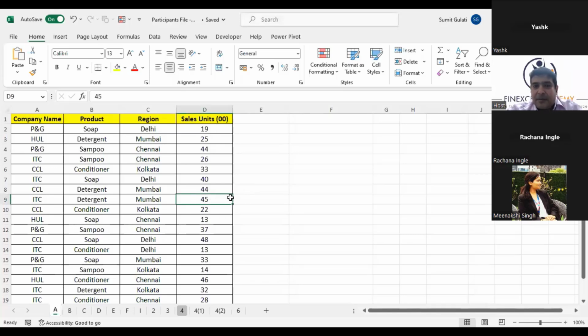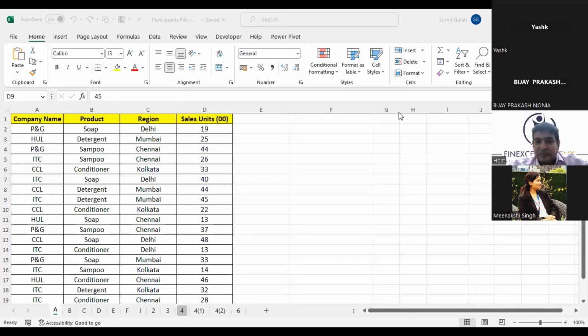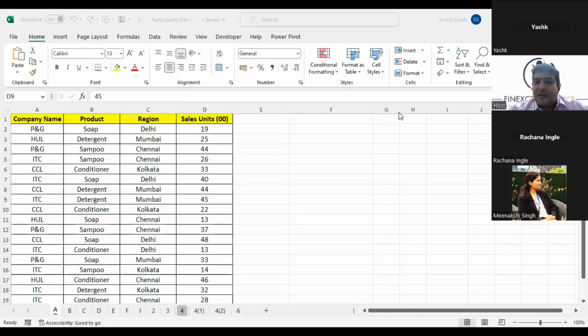Starting with something very basic, and then we try to go a little advanced on it and see how it is used. One of the most used functions, can anybody tell me what one of the most used functions in the business world will be? The most used functions across. Very true. Sum, VLOOKUP, sum. VLOOKUP is there, but VLOOKUP probably is the third. XLOOKUP is a new thing. Filter, sum, very true. Okay, if I look at it, the most used function will be sum, right? Sum and average will be used by